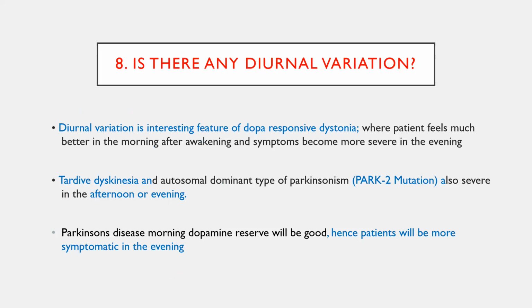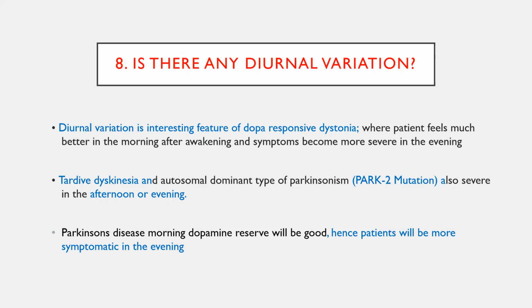let us come to the diurnal variation. Some of the movement disorders like dopa responsive dystonias and Parkinson's disease will have early morning benefit. Because of good dopa reserve, the patient will have fewer symptoms in the morning time, and tardive dyskinesia syndromes will have worse symptoms in the afternoon.